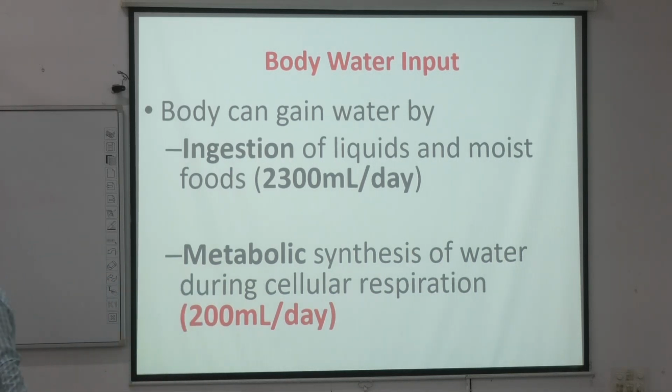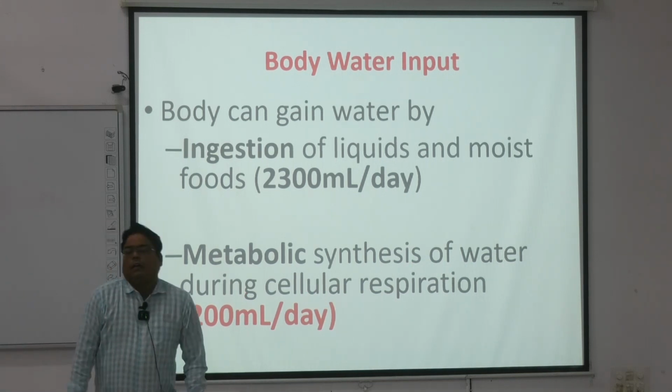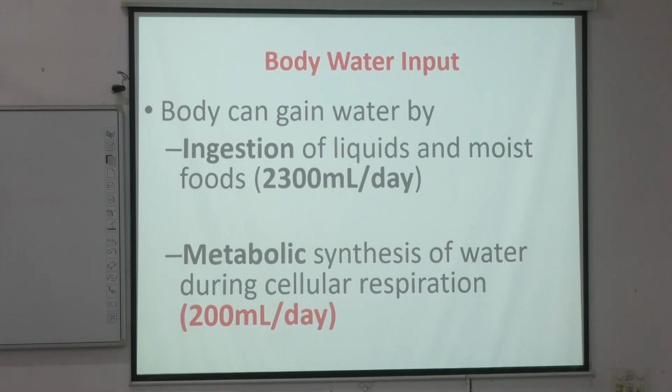2300 ml per day is the ingestion of liquids and the food we take. And the metabolic synthesis of water during cellular respiration is 200 ml per 24 hours. So there are two quantities. The first one is 2300 ml, by intake of drinks and food. The second one is endogenous synthesis of water by the cellular respiration process, 200 ml per day.